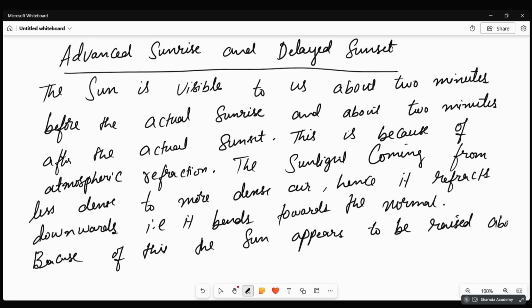above the horizon. Instead of less dense to more dense air, can we just write rarer to more dense? You can write. It's the same. Rarer to denser. The sun appears to be raised above the horizon. I mean, that's the same thing happening with the moon. So exactly what we see there. A little bit far.